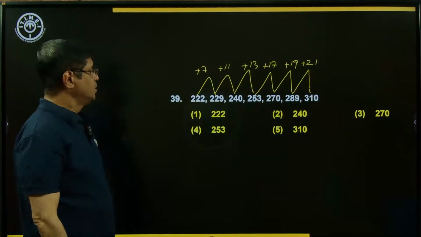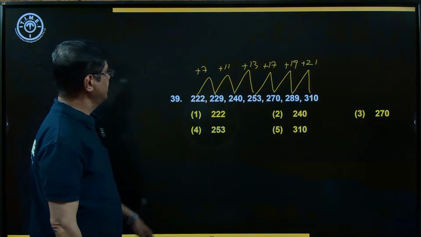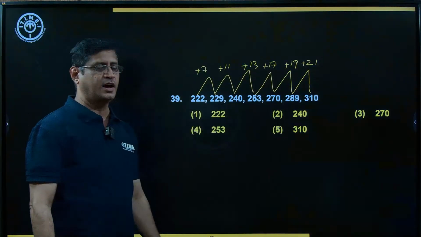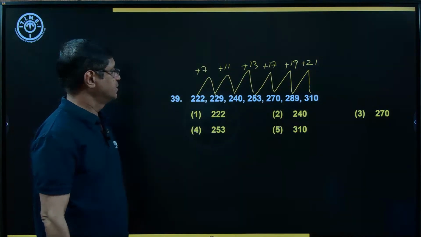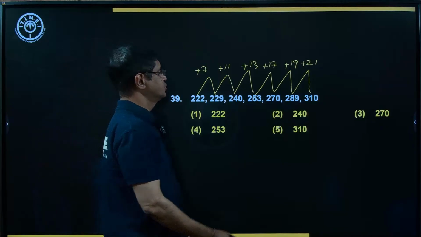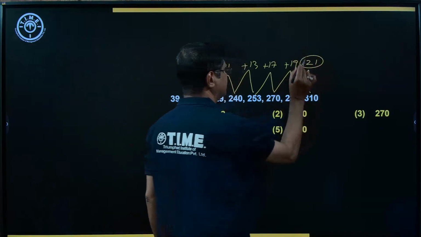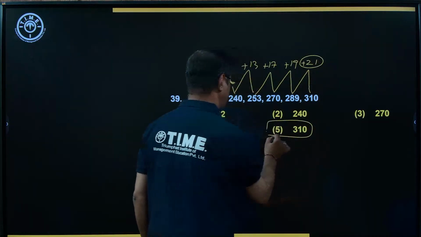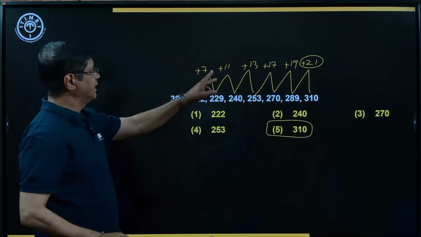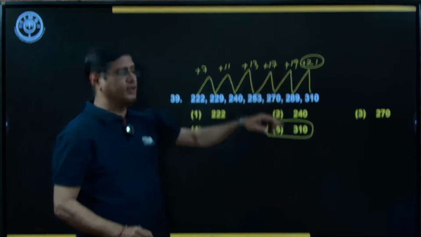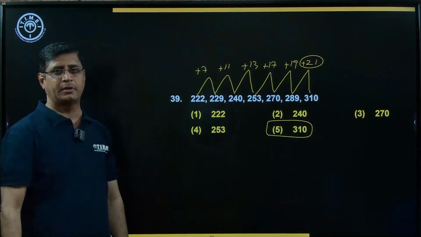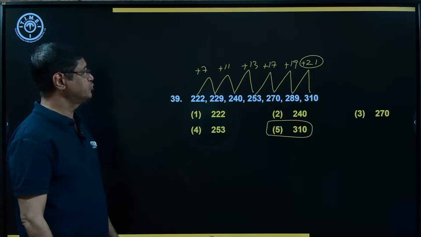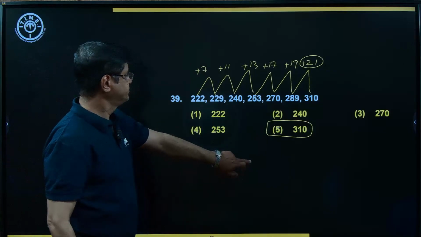Okay. Now, what is the observation? 7, 11, 13, 17, 19, all these are prime numbers. So, what is the incorrect one? This is the incorrect one. So, what is the answer? The answer is option number 5. 7, 11, 13, 17, 19, all these are prime numbers. 21 is not a prime number. So, what is the next number? What is the next prime number after 19? That is 23. Okay. Look at the next one.